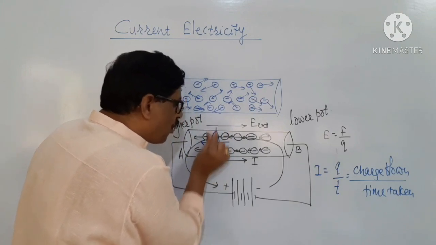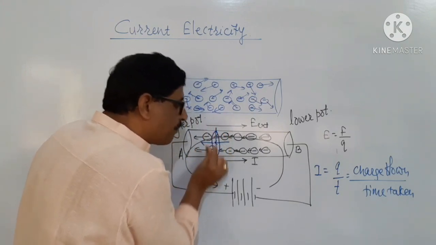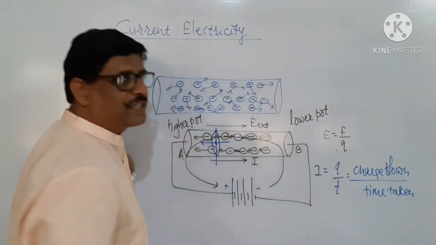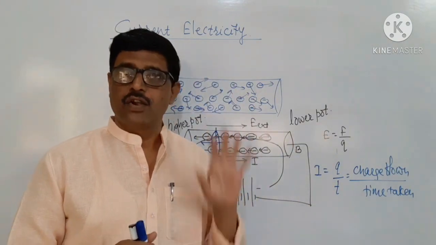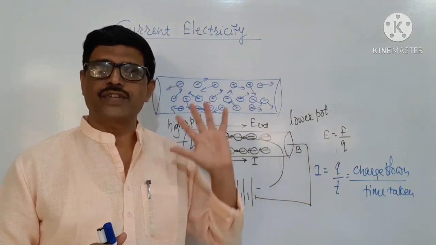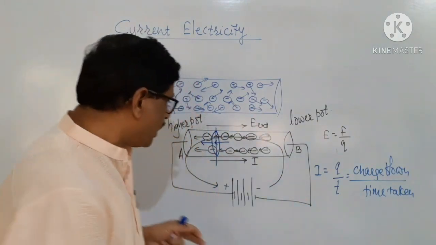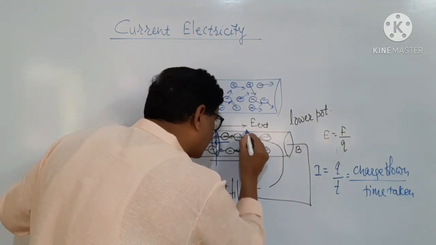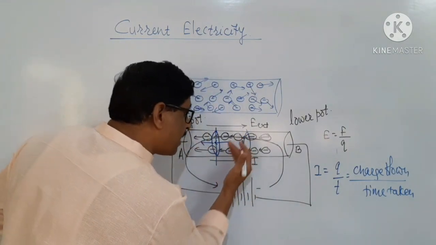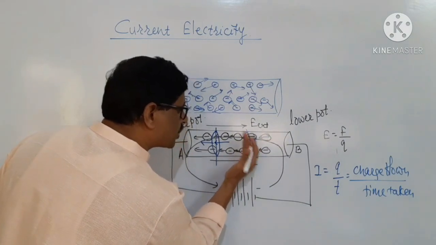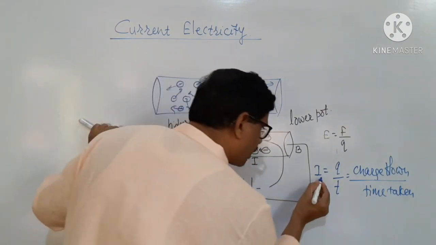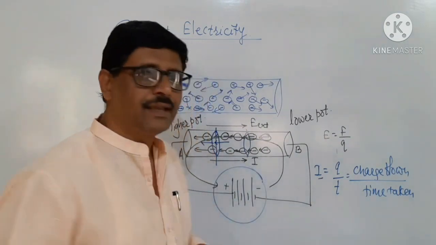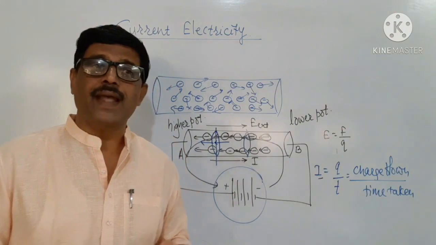Therefore the flow of charges per unit time every time remains constant. Therefore the current is said to be constant. The current is constant not only at this cross section. If you think of the other cross section also, the same amount of charges will enter the cross section and leave the cross section. Therefore current through the conductor is constant as far as the energy supplied to the conductor remains same.